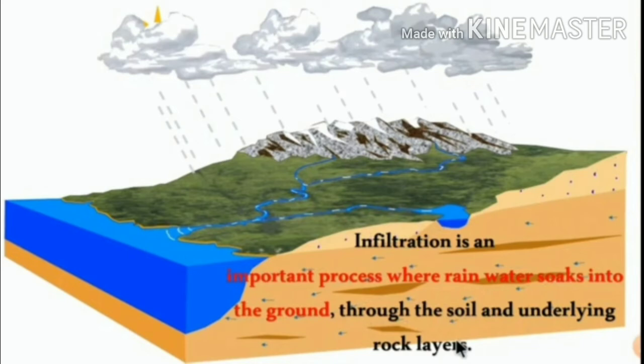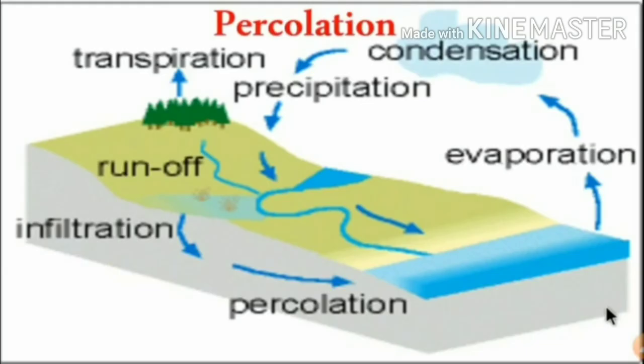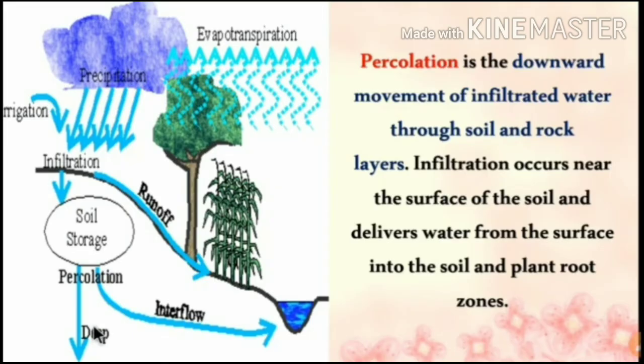The terms infiltration and percolation are often used interchangeably. Now, percolation. Percolation is the downward movement of infiltrated water. What is meant by percolation?